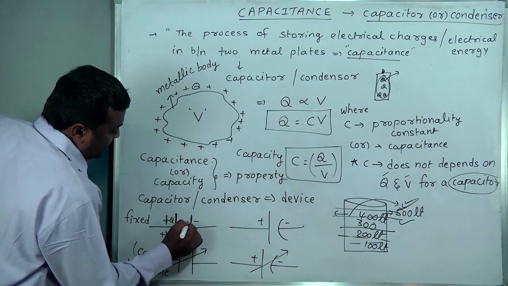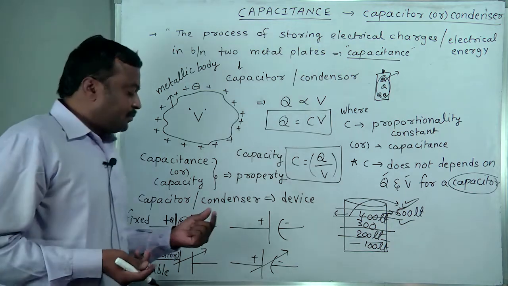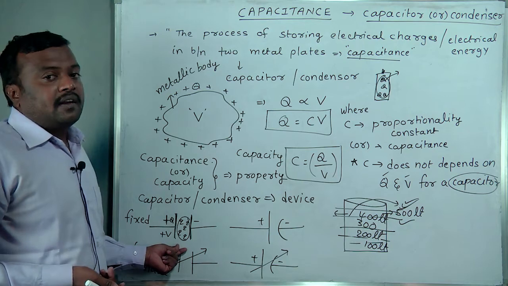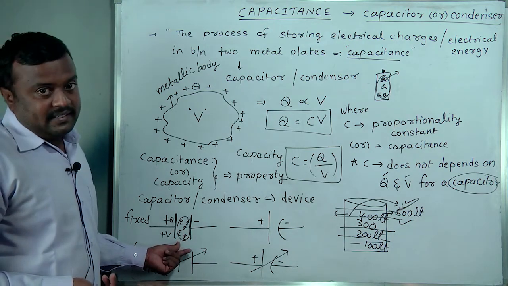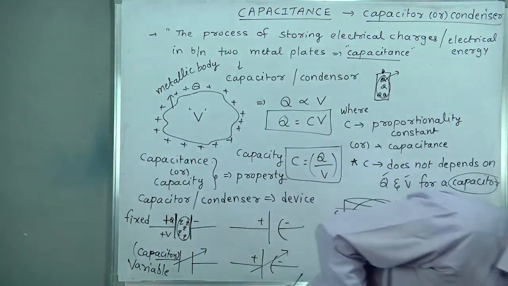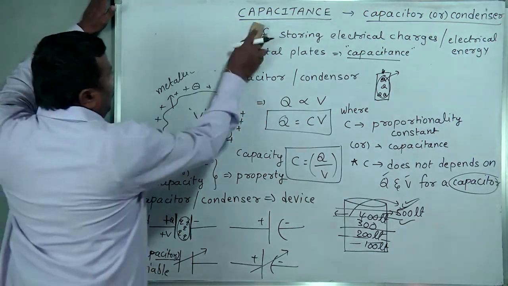How many charges can be stored between these two electrodes is called capacitance. This storing of charges leads to electrical energy. Storage of electrical energy is called capacitance, and the device used for this purpose is called a capacitor.